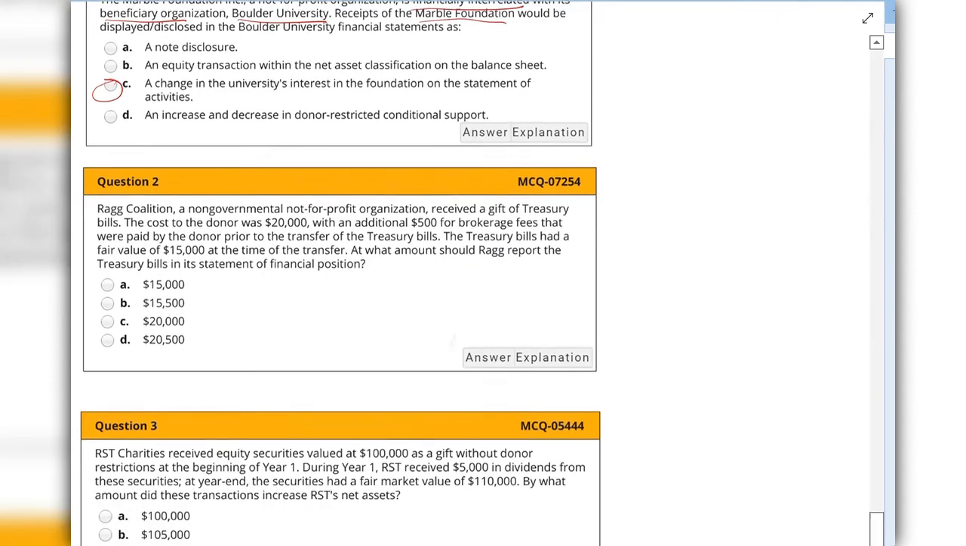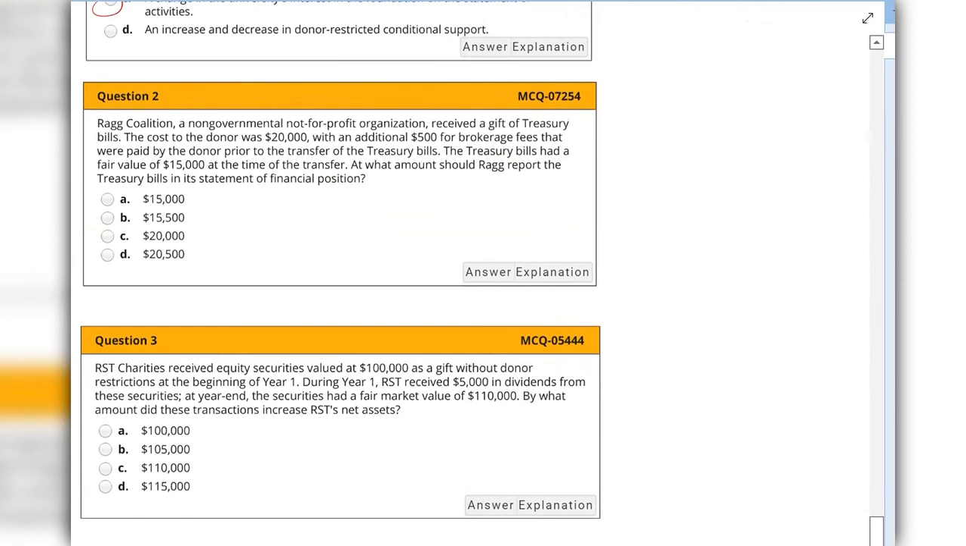Now, question number 3. RAG Coalition, a non-governmental not-for-profit organization, received a gift of treasury bills. The cost was $20,000, with an additional $500 for brokerage fees that were paid by the donor prior to the transfer of the treasury bill. Now, the treasury bill had a fair value of $15,000 at the time of the transfer. At what amount should RAG report the treasury bills in the statement of financial position?